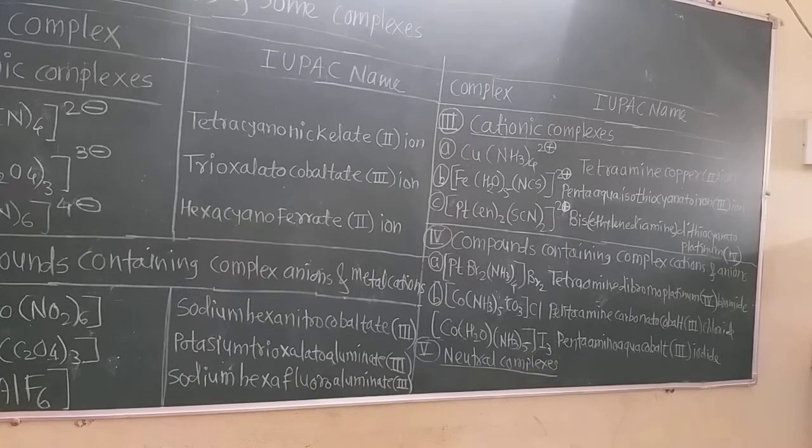Suppose ethylenediamine, or tetraaceto, such types of numerical prefixes. Ethylenedi is numerical. Then such ligand names are given in parentheses, and before the parentheses you do not write di, tri, but you have to write bis for di, tris for tri, and tetrakis for tetra. Suppose there is ethylenetriamine, then what will be the first word? Tris. As it is ethylenediamine, the word bis is given.